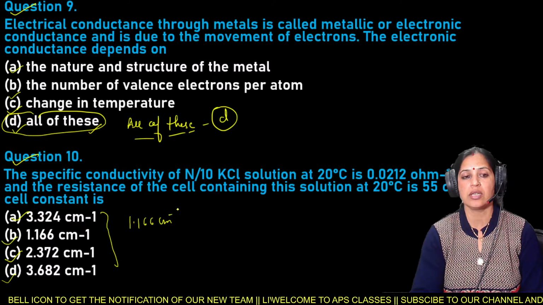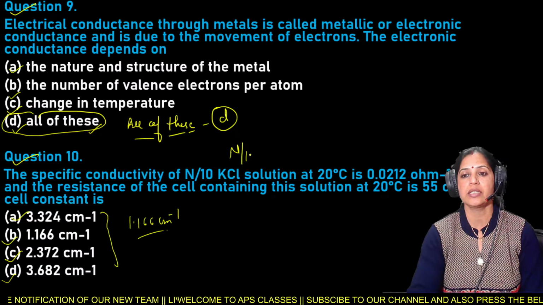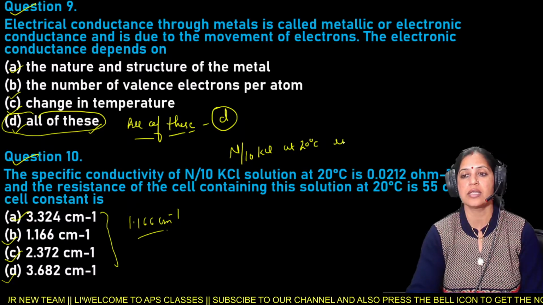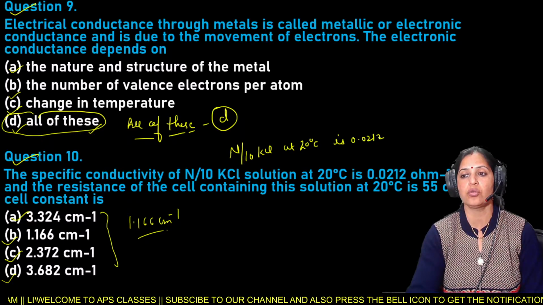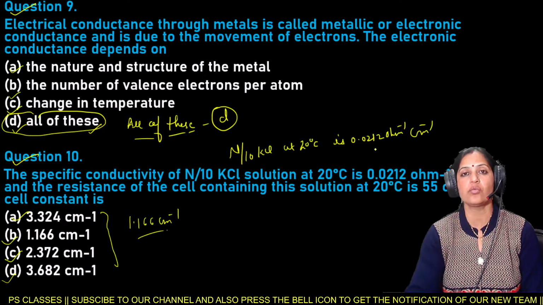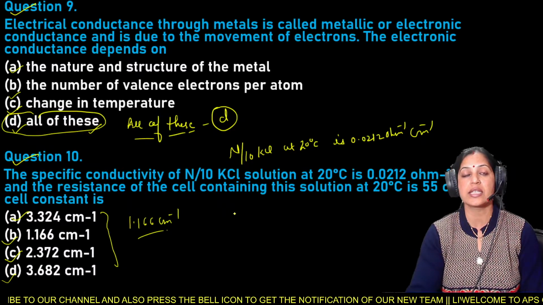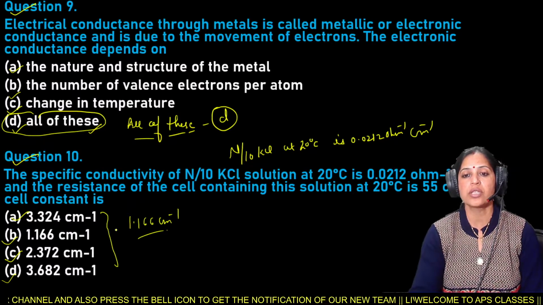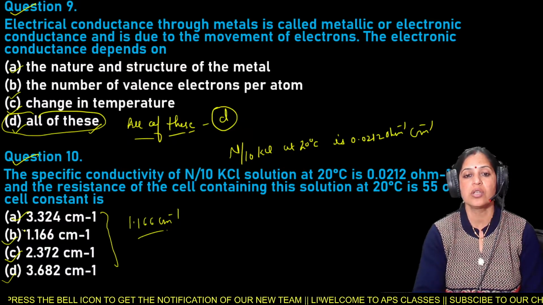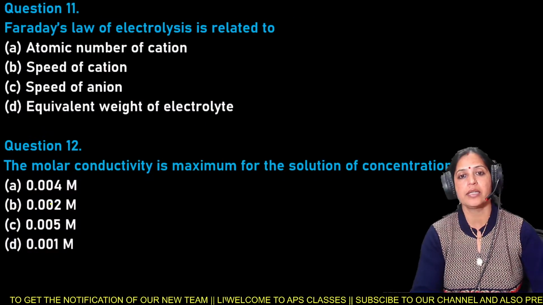1.166 centimeter inverse. So the specific conductivity of N by 10 KCl solution at 20 degrees Celsius is 0.0212 ohm inverse centimeter inverse, and the resistance of the cell containing this solution at 20 degrees Celsius is 55 ohm. So the cell constant is 1.166 centimeter inverse. So here option B is the right answer for question number 10.